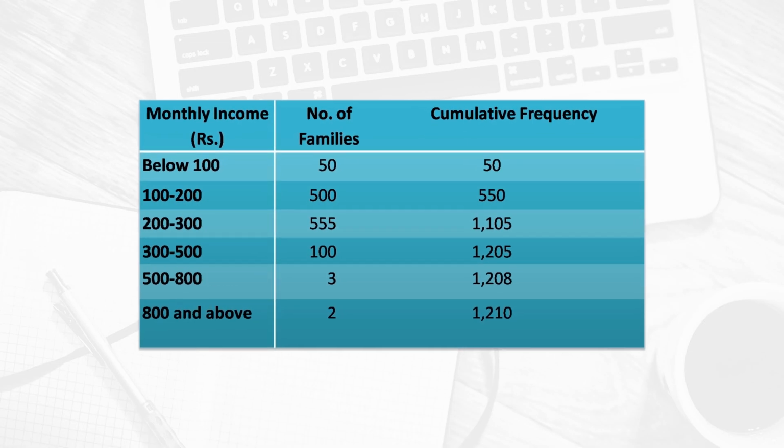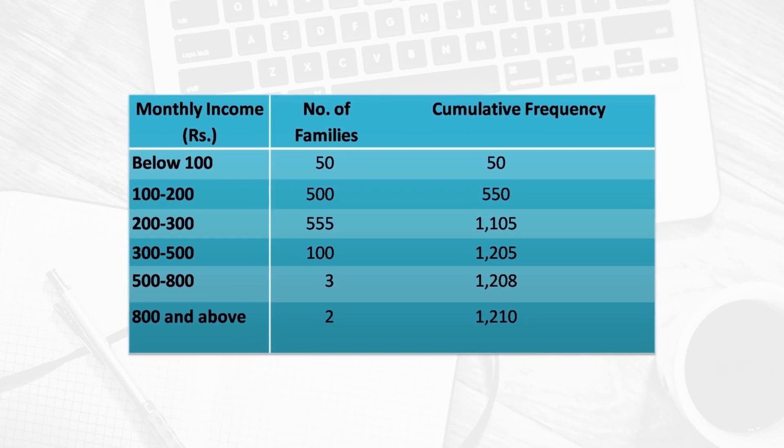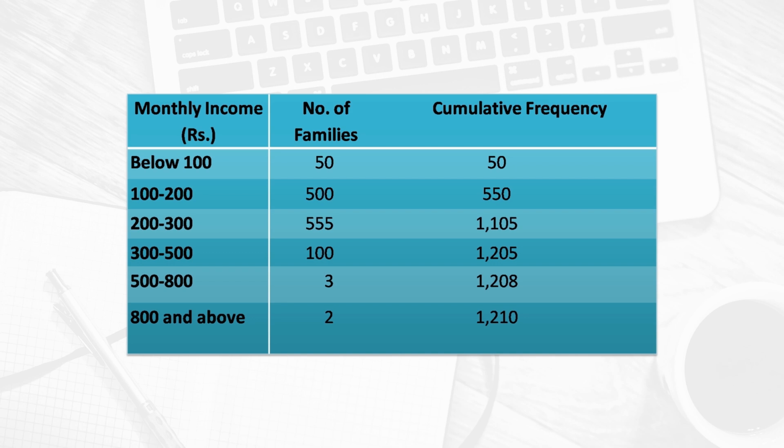Again, we will try to formulate a table. We write the class intervals of monthly income in the first column, then the number of families, and then we try to calculate the cumulative frequency. We have already seen how we do that.